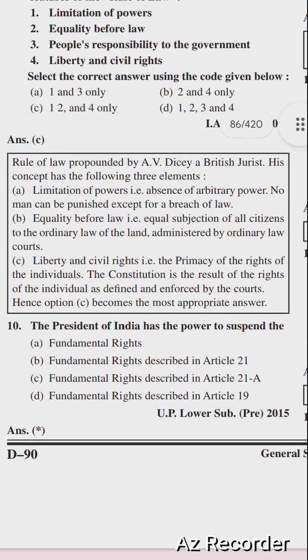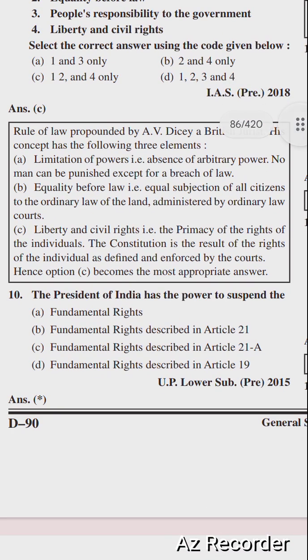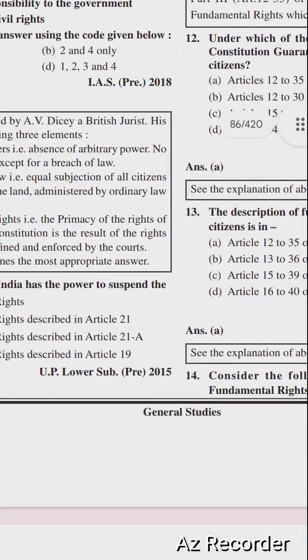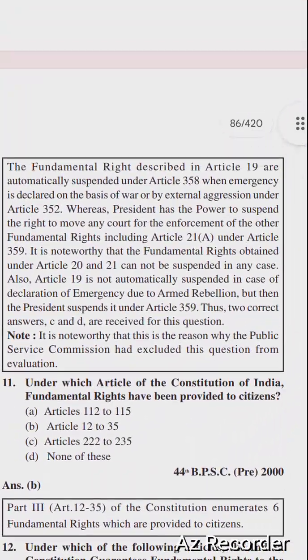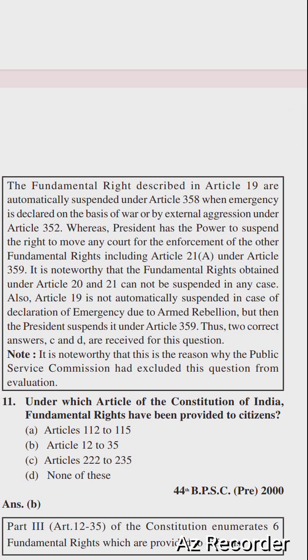Next question is, the President of India has the power to suspend the options: fundamental rights described in Article 21, fundamental rights described in Article 21A, fundamental rights described in Article 19. Option: not mentioned. The fundamental rights described in Article 19 are automatically suspended under Article 358 when emergency is declared on the basis of war or external aggression under Article 352, whereas the President has the power to suspend the right to move any court for the enforcement of the other fundamental rights, including Article 21, under Article 359.